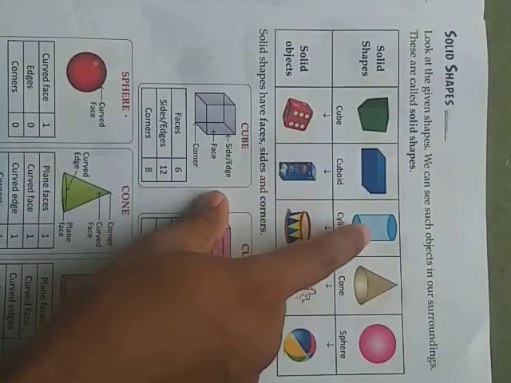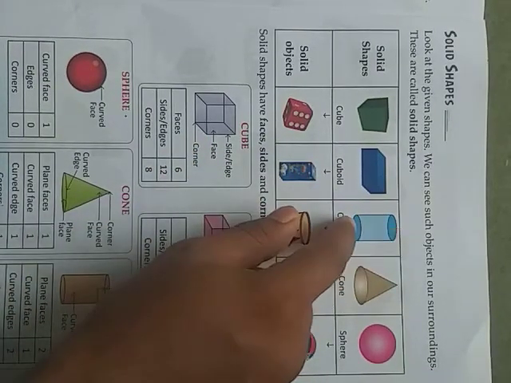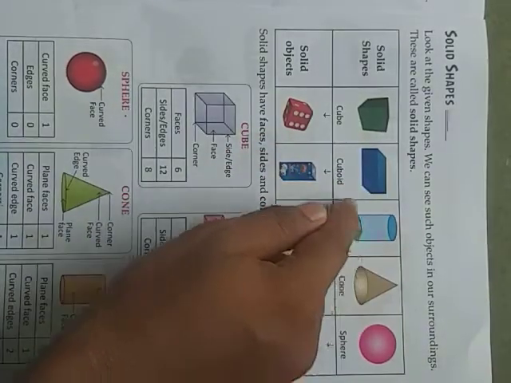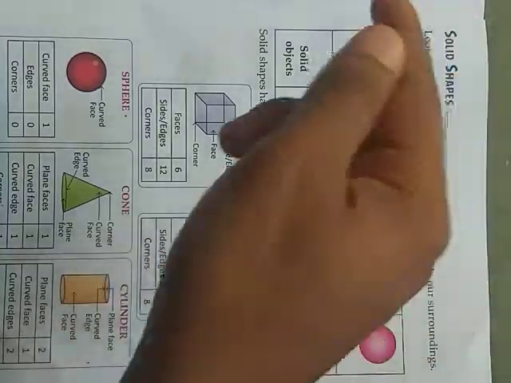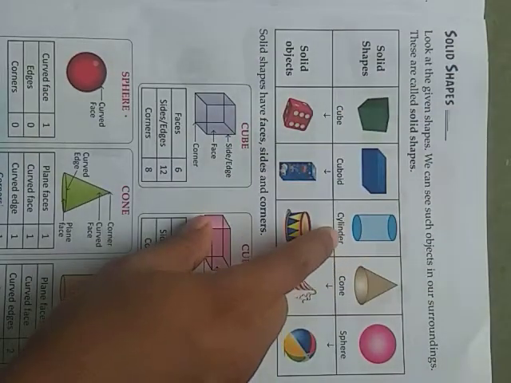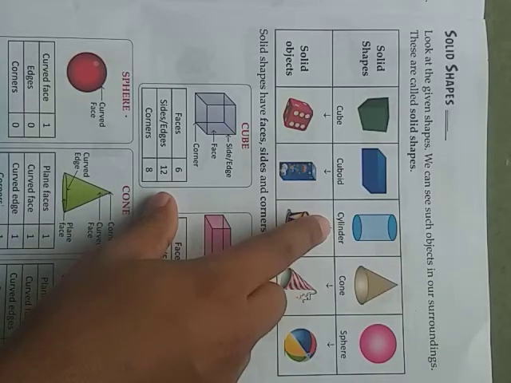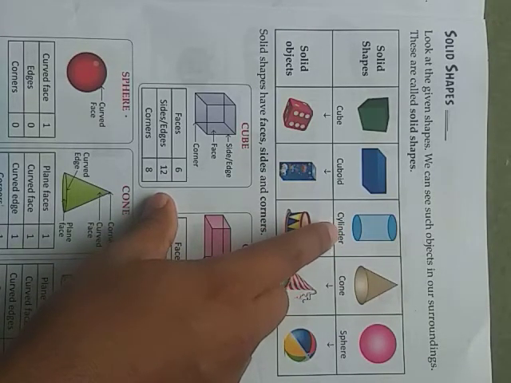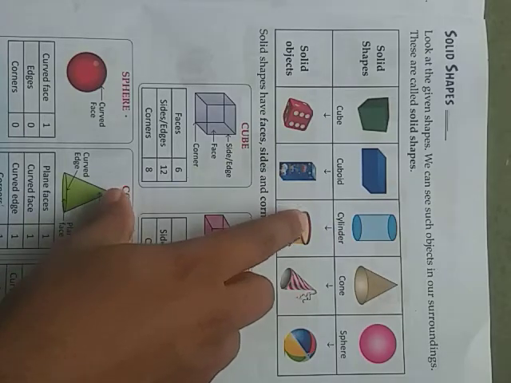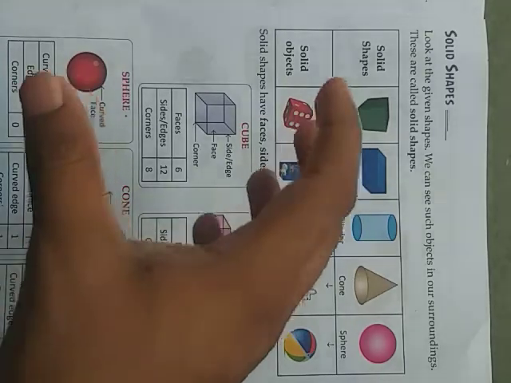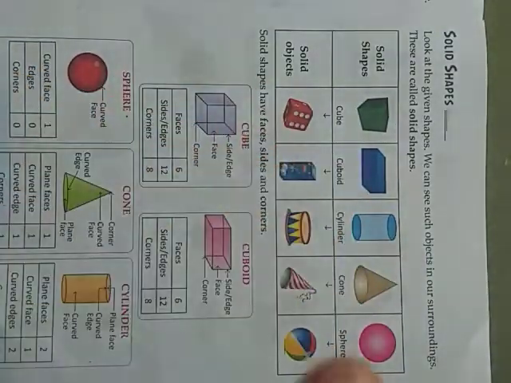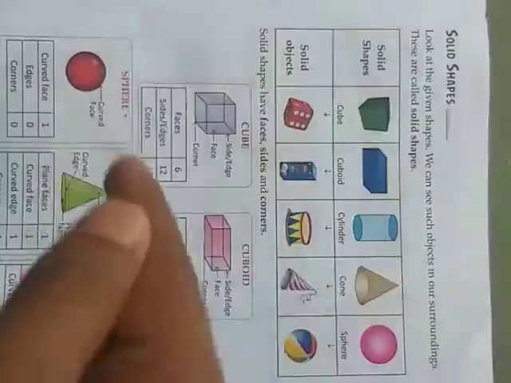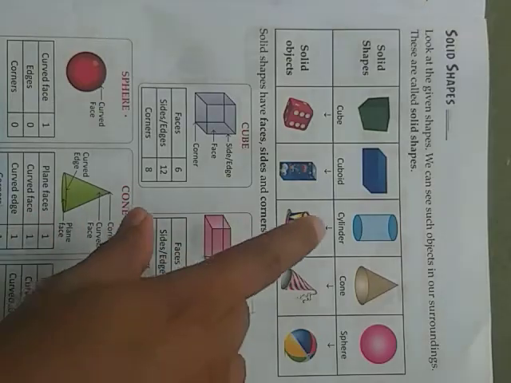The next is cylinder. Cylinder means it has two plane faces and one curved face. This is called the curved face. Curved face means it is in circular shape. So that is the cylinder. For example, our gas cylinder you can take from your kitchen. Yes, it looks like a cylinder. And this object, one drum is given, it also looks like a cylinder. For example, your water bottle has a plain face downside, and upside also you have the plain face, right? And in between it has the curved shape, that is the cylinder.